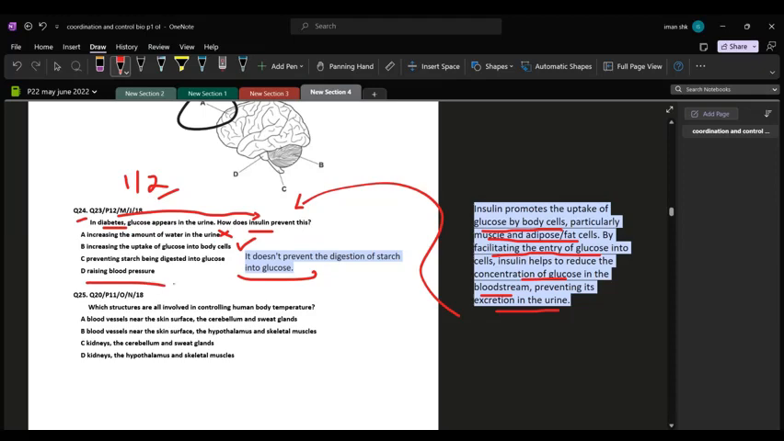Similarly, option D says to raise blood pressure. Again, insulin's main function is not to raise blood pressure, that has to do with the kidney section. So B has to be the right option.